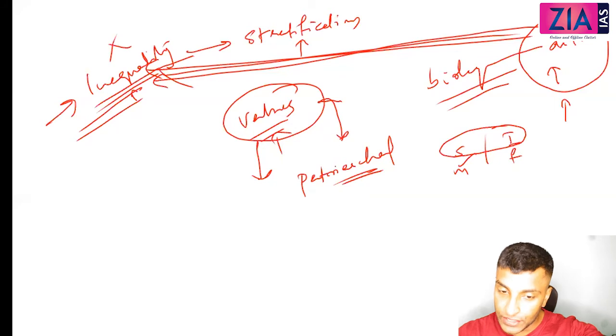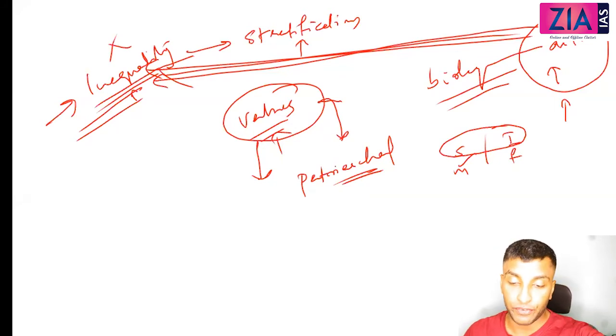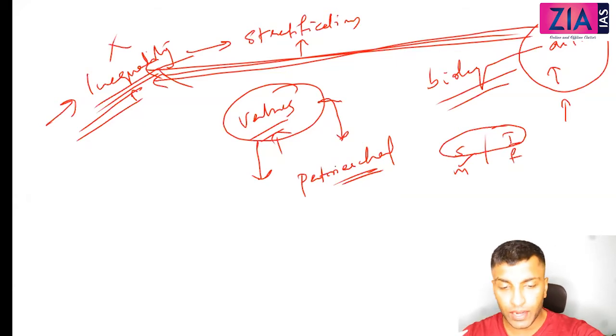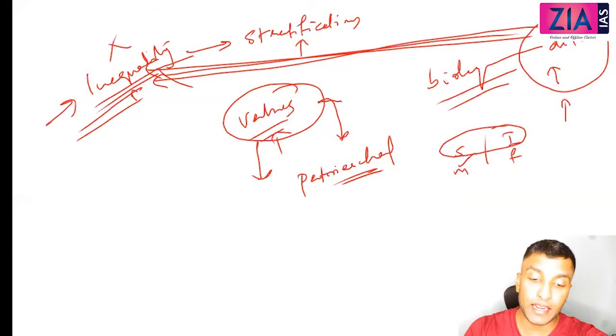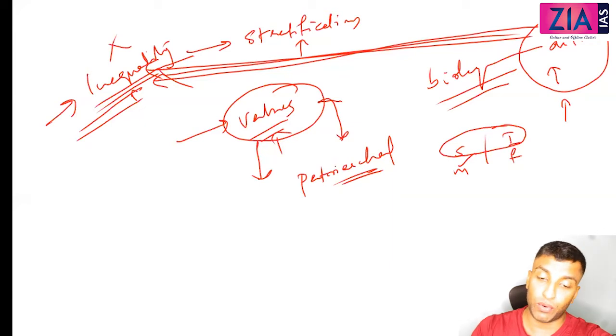There are differences which are already present, but when you attach certain values to those differences, there will be inequality. So I can say that inequalities are always social. Differences may be natural or social, but inequality is always social. What is the precondition? There has to be attachment of value. Value means what? Superiority, inferiority, preferability, rejection, right? Desirability, undesirability, etc. So I hope you understood how difference becomes inequality.